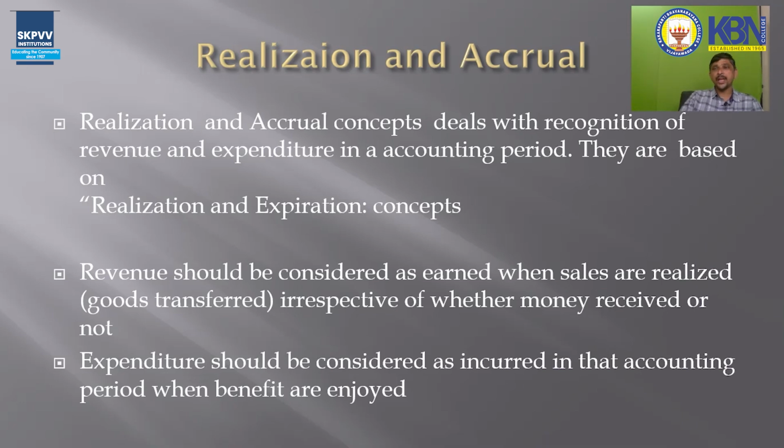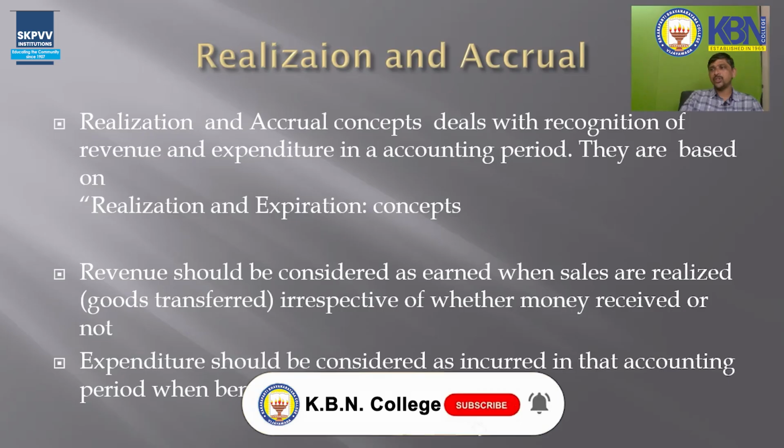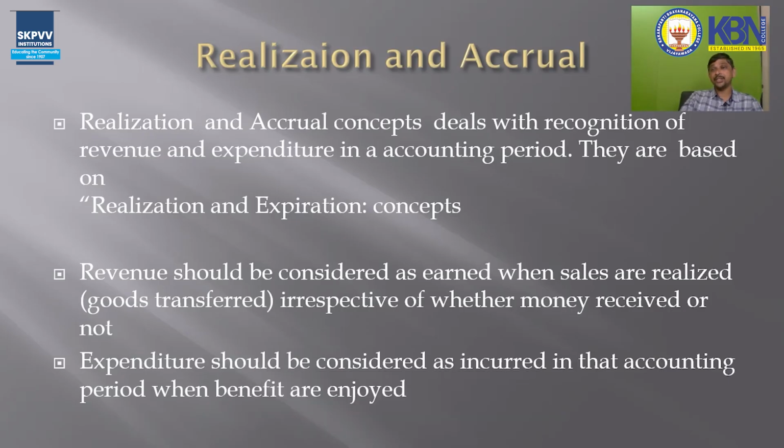They should not carry to the next year because the benefits of these 3 months are enjoyed in the previous accounting period. The company enjoyed the benefits of services of the employees in the previous accounting period, January, February, March. So salaries according to this year should be considered as last year expenditure, not this year expenditure.